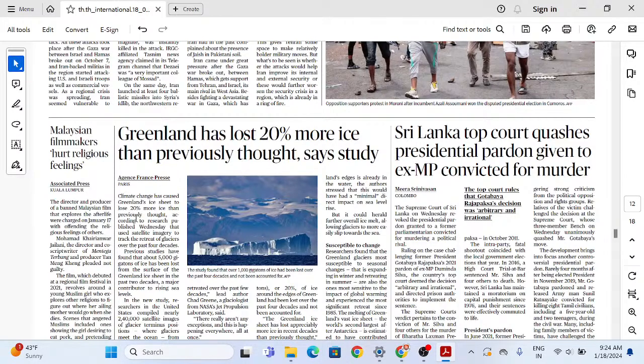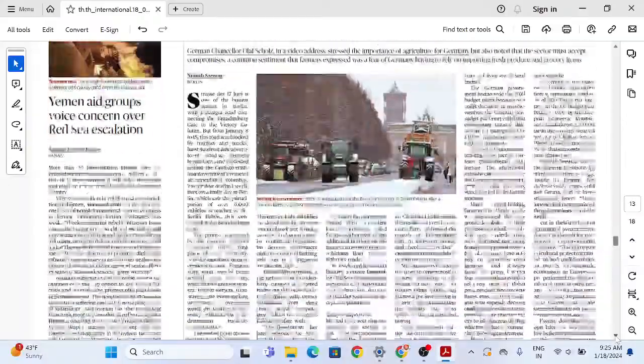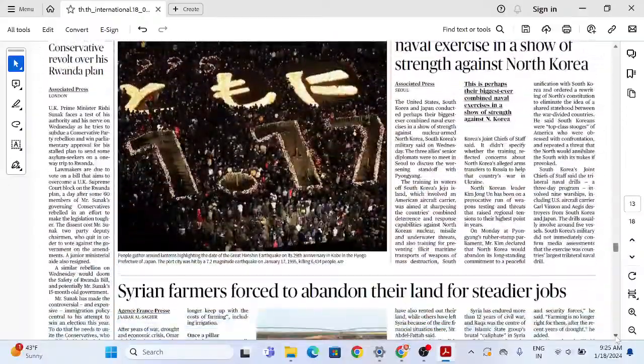Climate change has caused Greenland's ice sheet to lose 20% more ice than previously thought, according to a research and the studies, right? So these are the things that we are getting, and I'm telling you guys, this is the most important impact that takes place if we talk about climate change, that it directly results in thinning of ice that has been seriously done over here, right? So we should be aware of this, and we need to address this issue. Okay, now I don't see there is anything important.